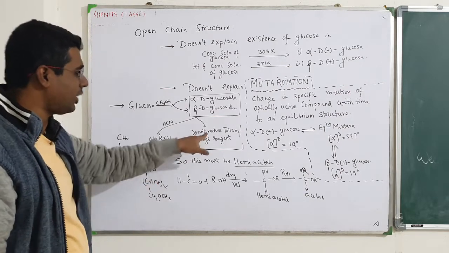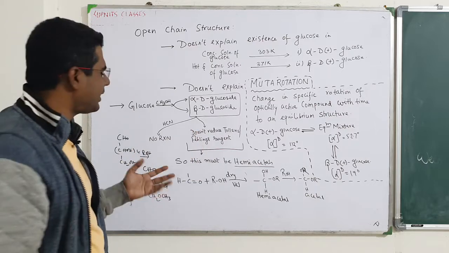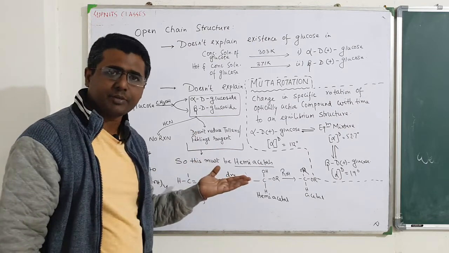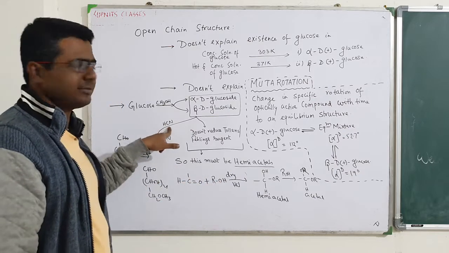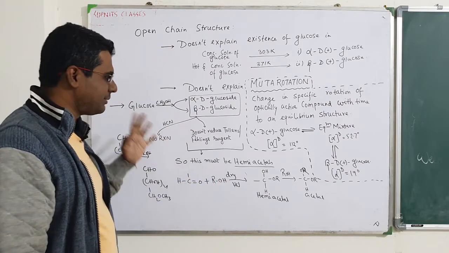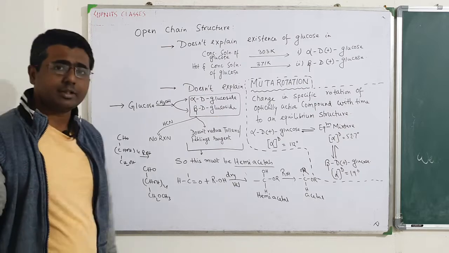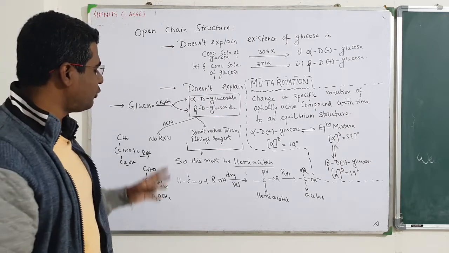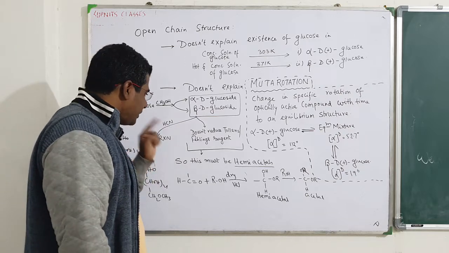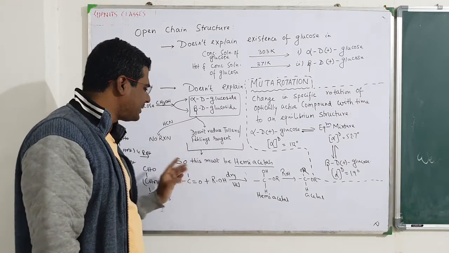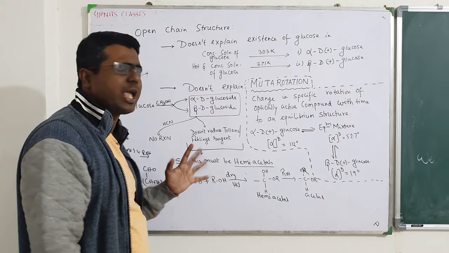So it should give the Tollens and Fehlings reagent tests, but unfortunately it doesn't, right? It doesn't react with HCN either. So there must be something different, has to be, right? There has to be something different. So chemists suggested that if it doesn't occur, there must be a structure which is one kind of hemiacetal.